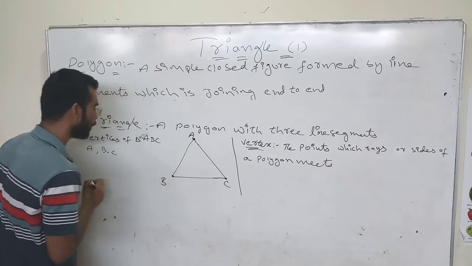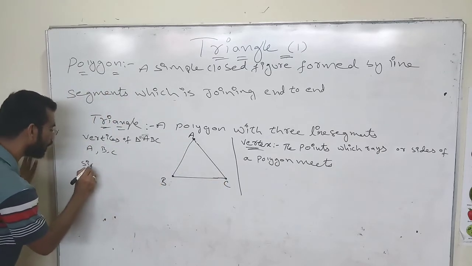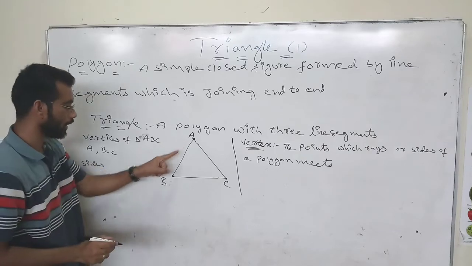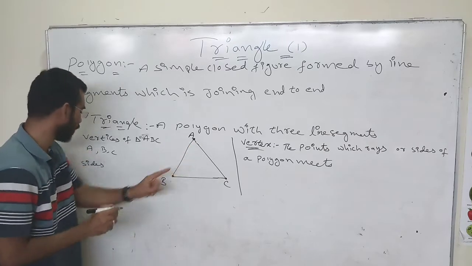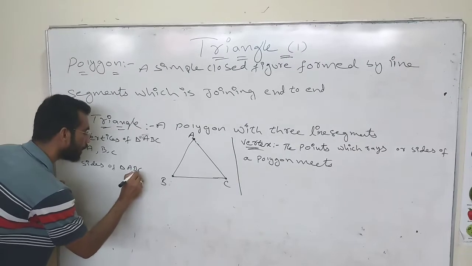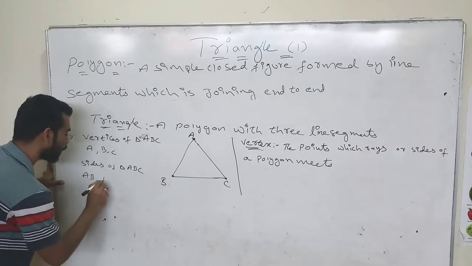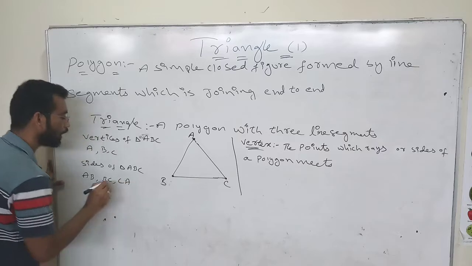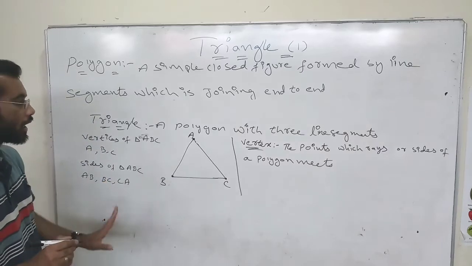Okay. Now, sides. What are the sides? AB is a side, BC is a side, and CA is a side. The sides of triangle ABC are AB, BC, and CA.